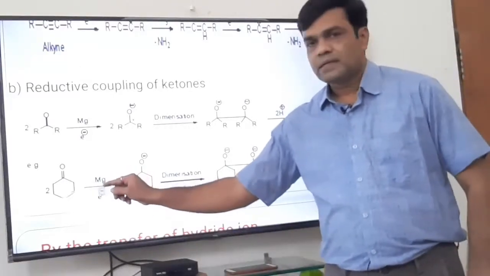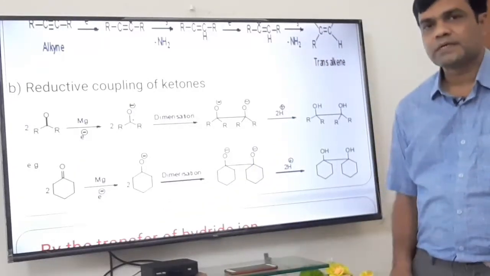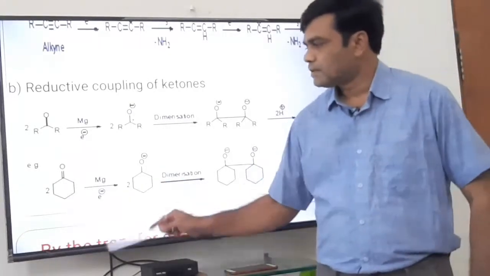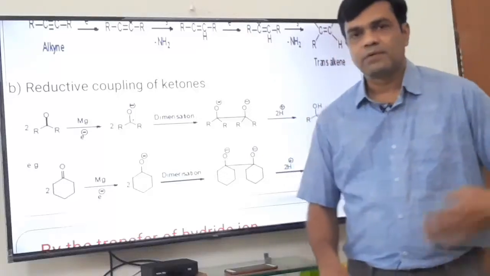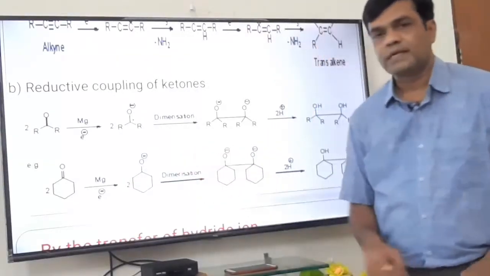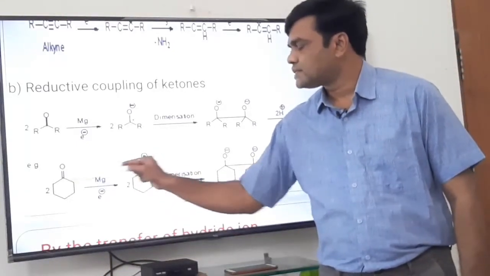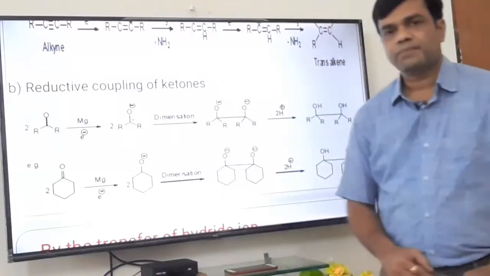Same example here, we have used cyclohexanone as a ketone, two molecules. In the first step magnesium will donate its electron, the pi bond is open on oxygen, so oxygen has the negative charge, electron rich, carbon is deficient, this electron from magnesium, here a radical is formed.